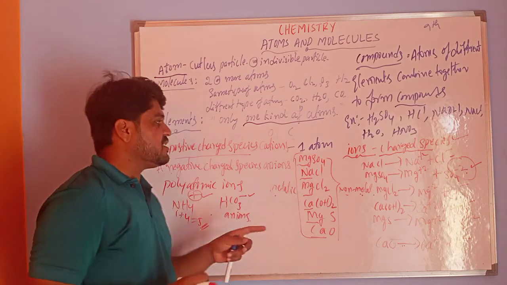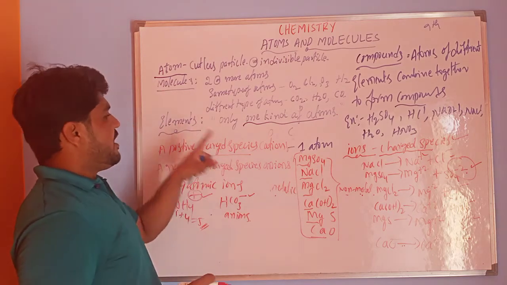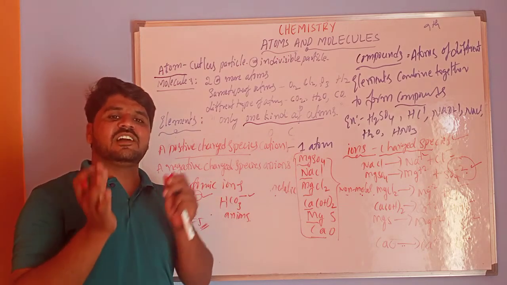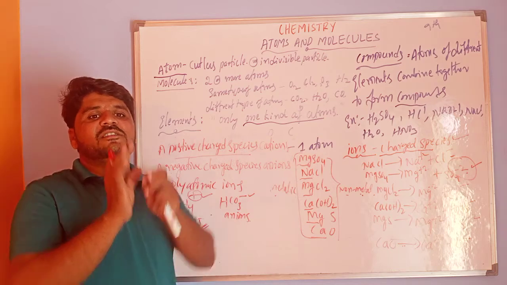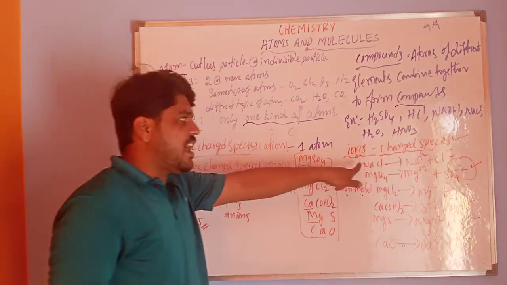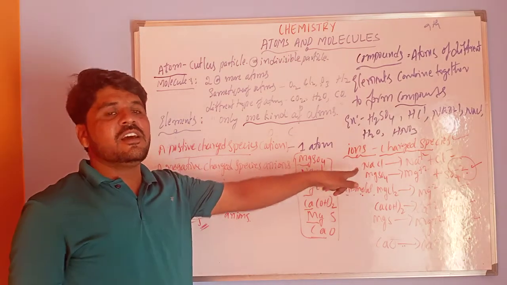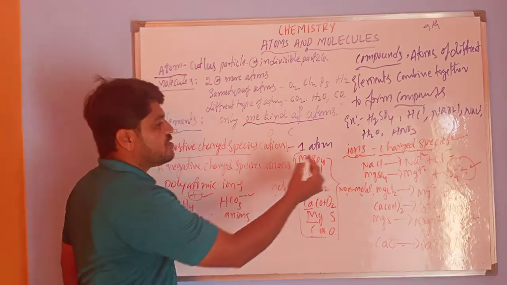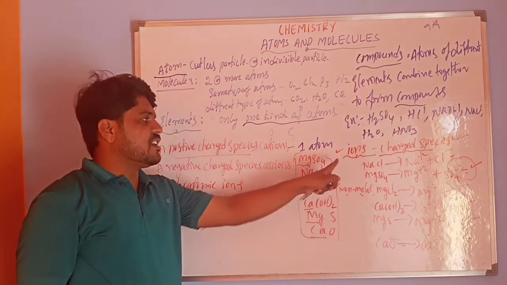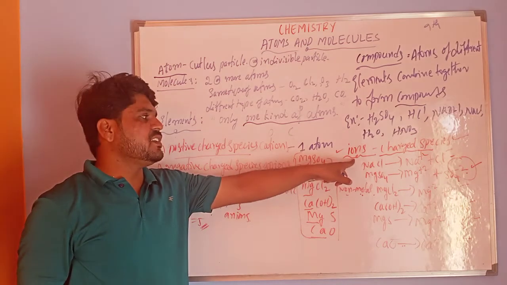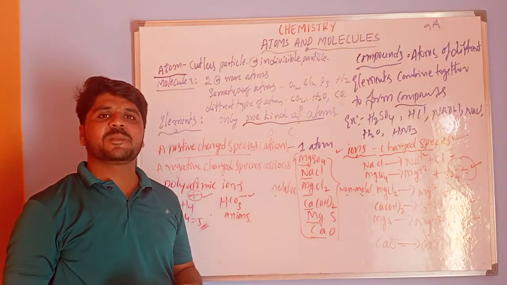Okay, this is all for today's class. Ions. Ions means the compounds composed of metals and non-metals containing charged species, which we call ions. And in chapter 4, we will study these ions in depth. There is a separate chapter, the fourth chapter. Okay. Thank you.